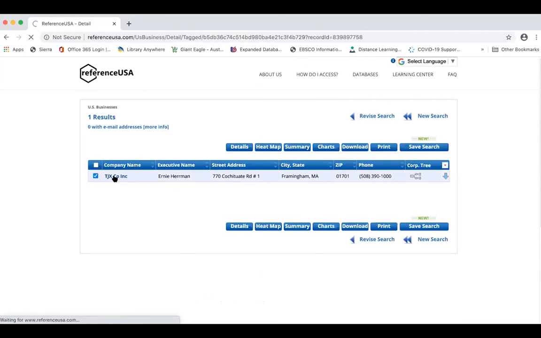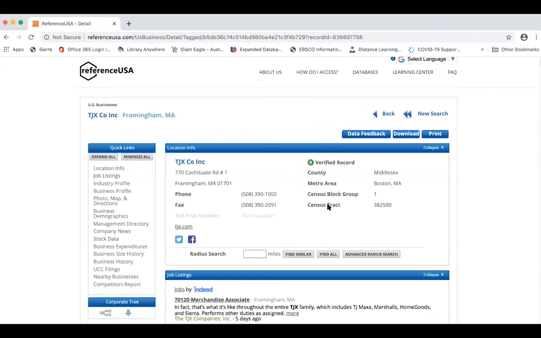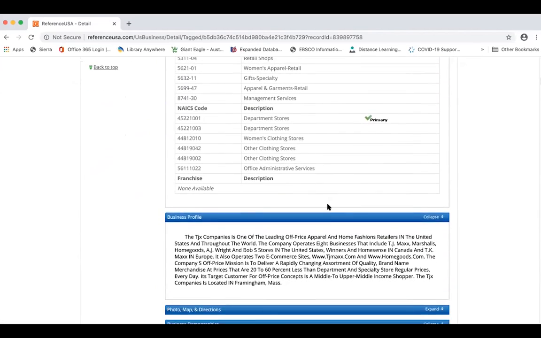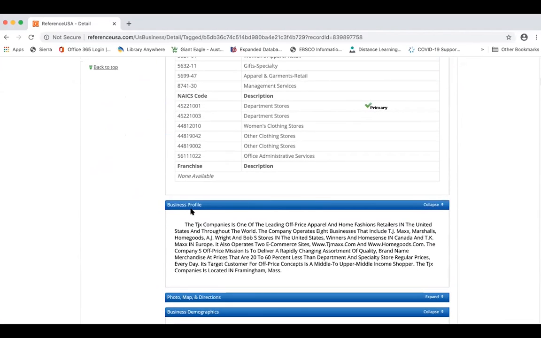Click on the name of the corporate headquarters company here. And here, like I said, it's a headquarters, so it fills in that business profile, which gives you lots of great information. Among which is that TJ Maxx and Marshalls are both run by the TJX company. So they weren't competitors, they were sister stores. And you'll find that a lot in the business world.